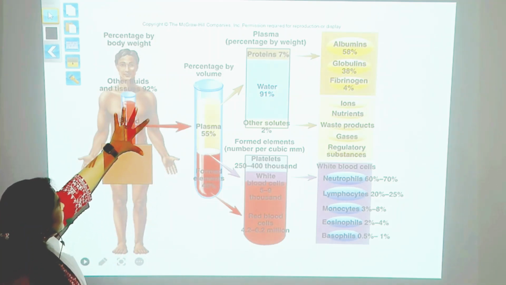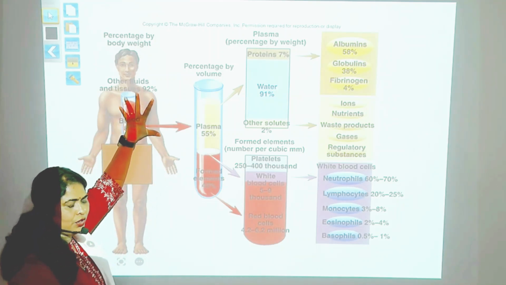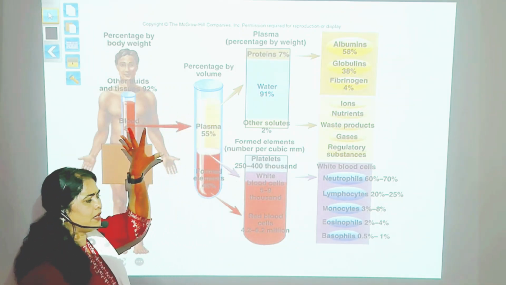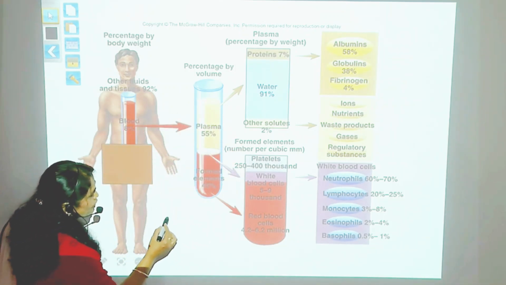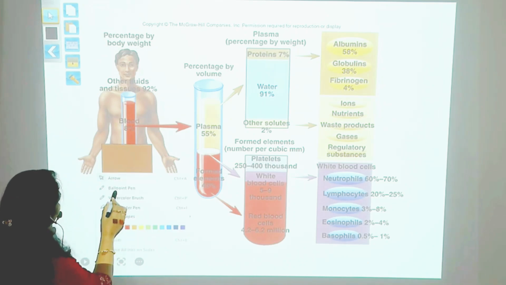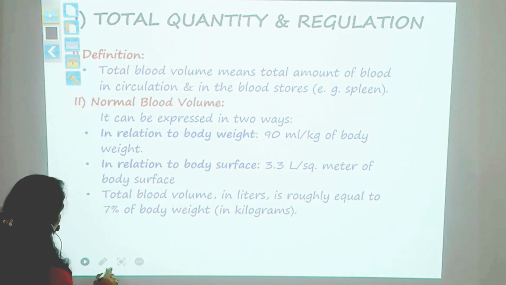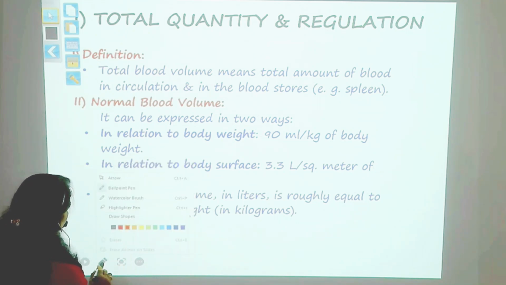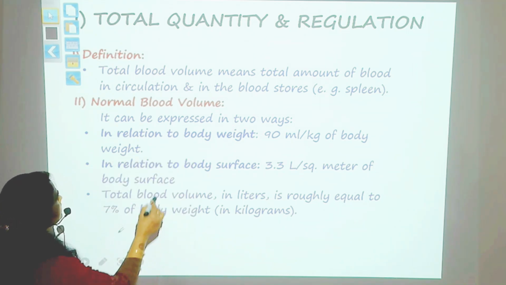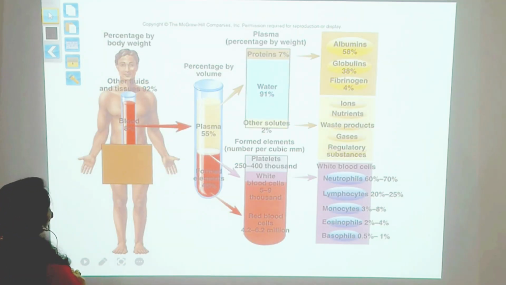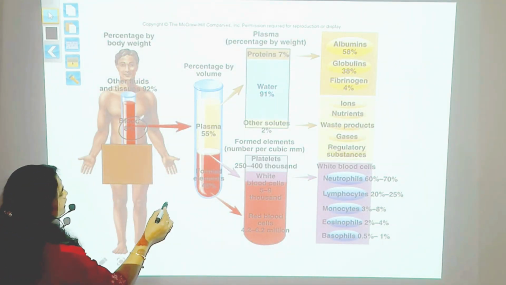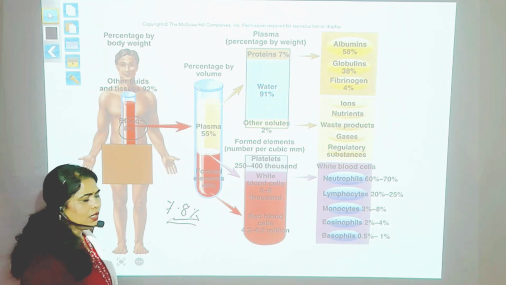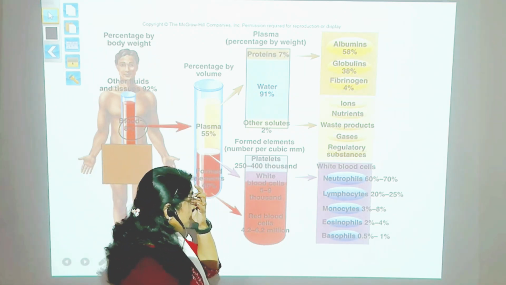When you say the human or the adult, how much blood the healthy person should have, approximately it should be 7 to 8% of the body weight.